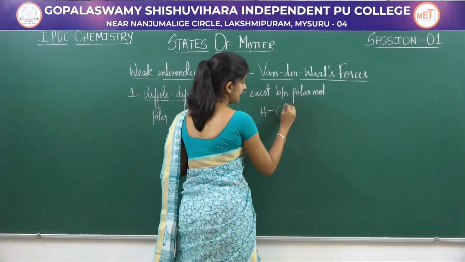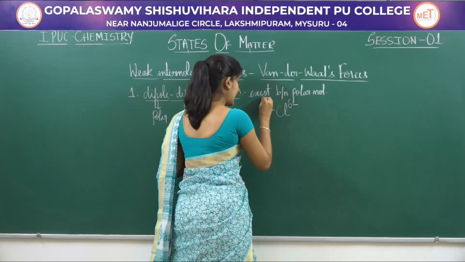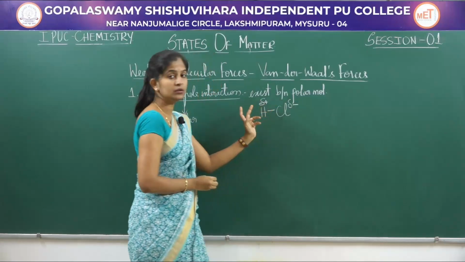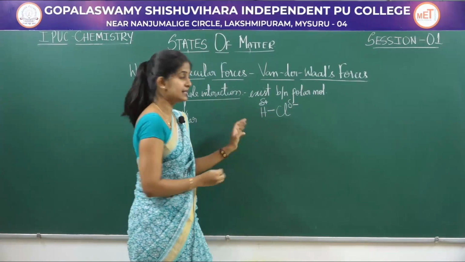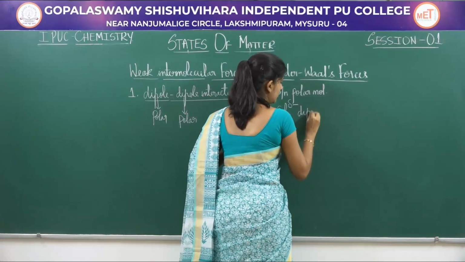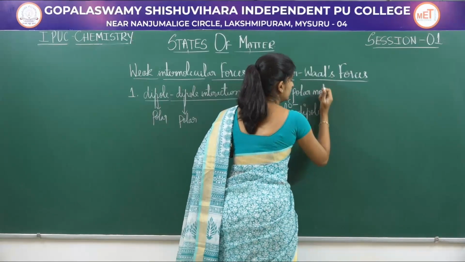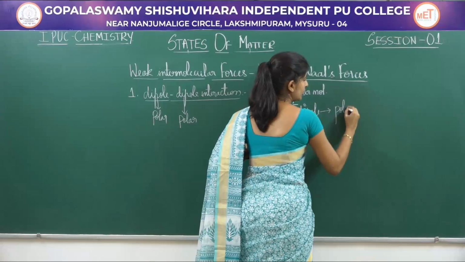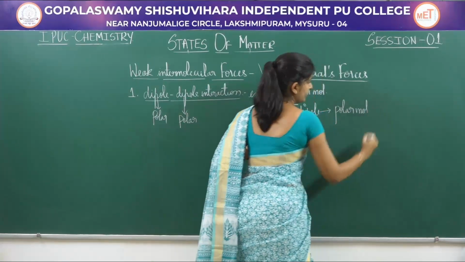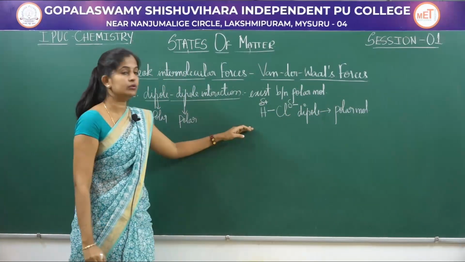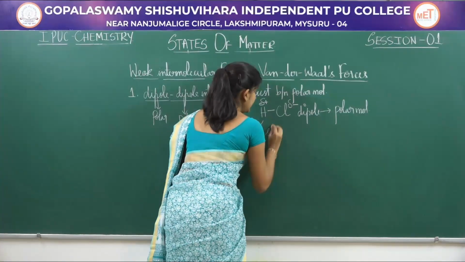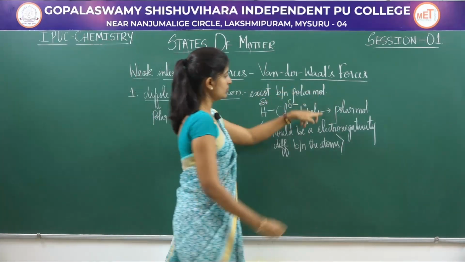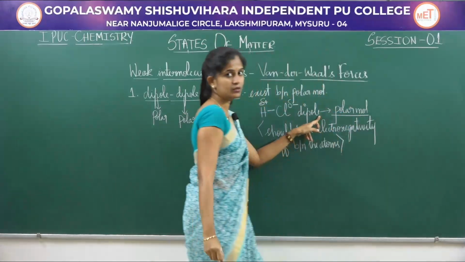So this Cl becomes partially negative and this becomes partially positive. Two poles, one positive and one negative. So you call it a dipole, and such molecules which possess dipoles are called polar molecules. So in the molecule there should be an electronegativity difference. Only then the dipole is created, and such molecules are called your polar molecules.